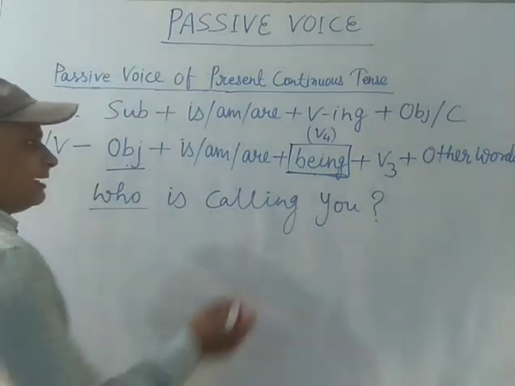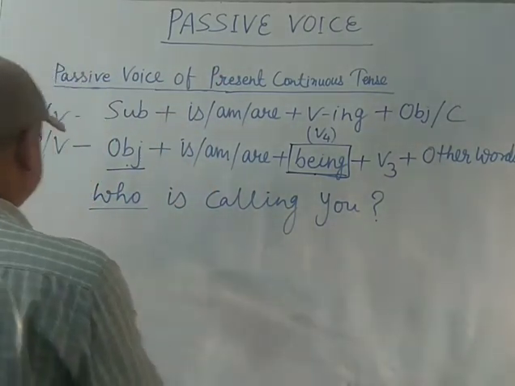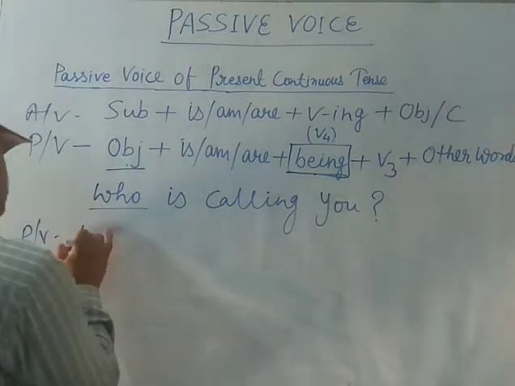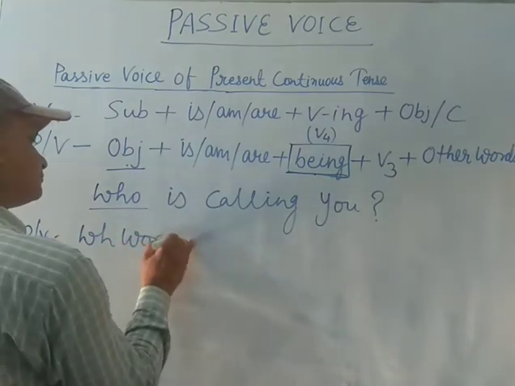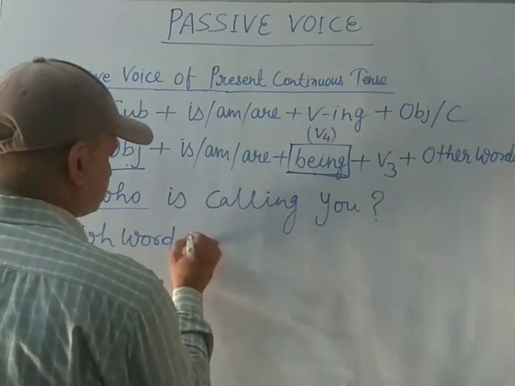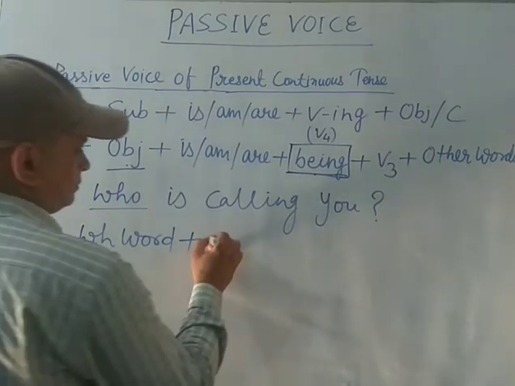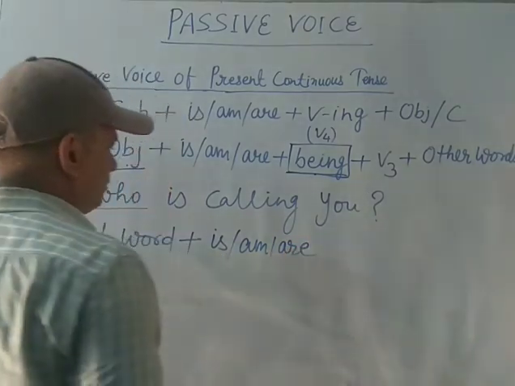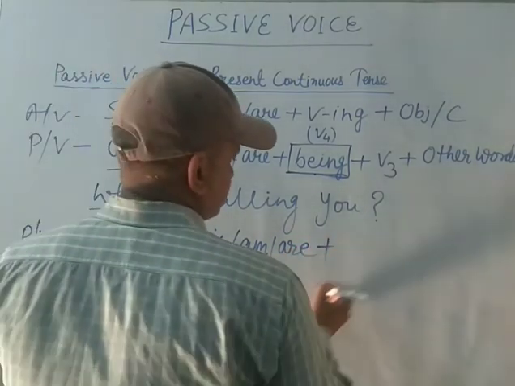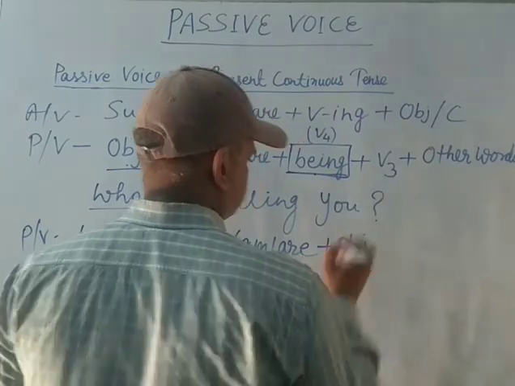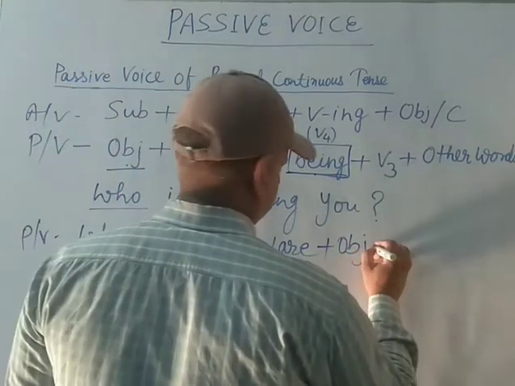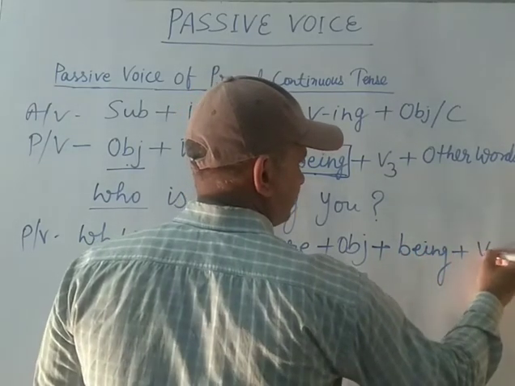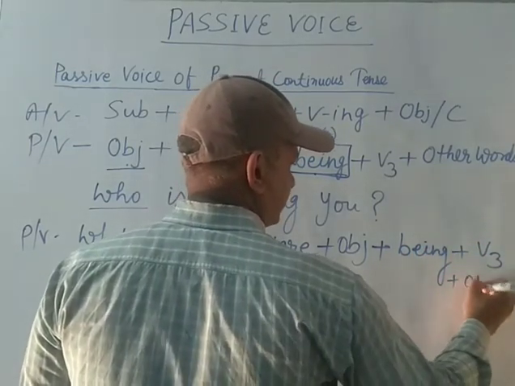Okay. Now let us change it into passive voice. The passive voice of this sentence will be, first of all, put the WH word, then the auxiliary verb, plus the object, plus being, plus V3, plus other words.